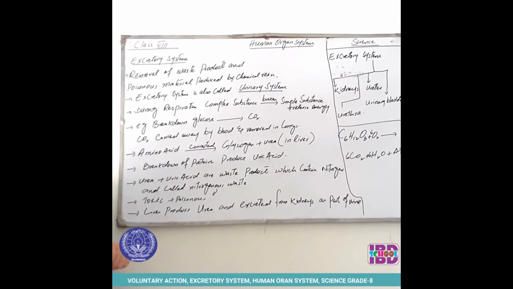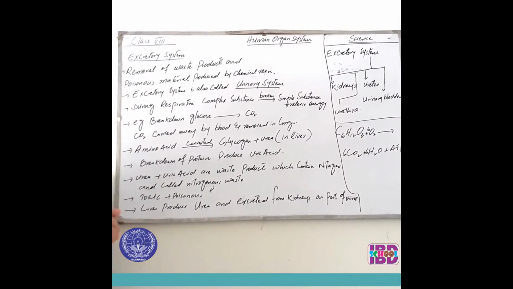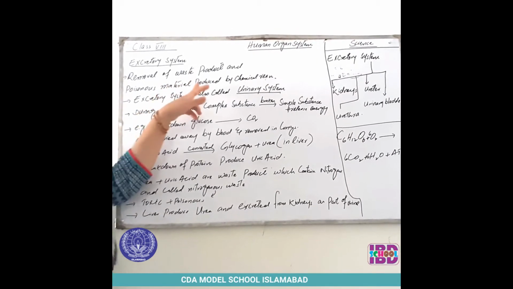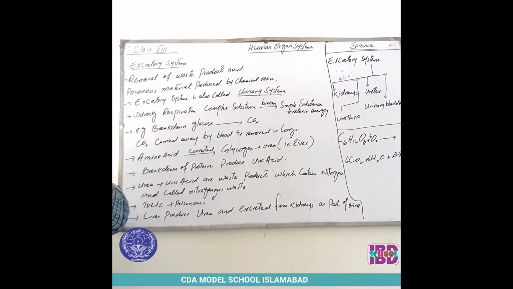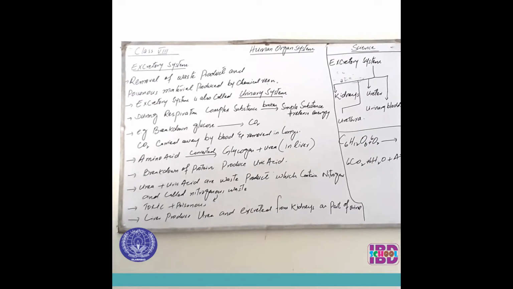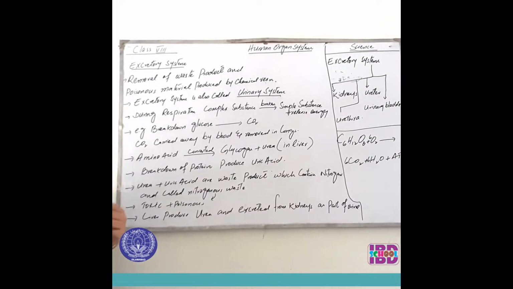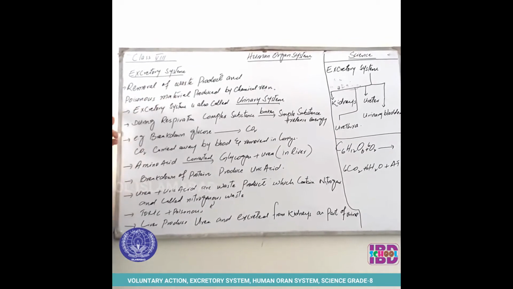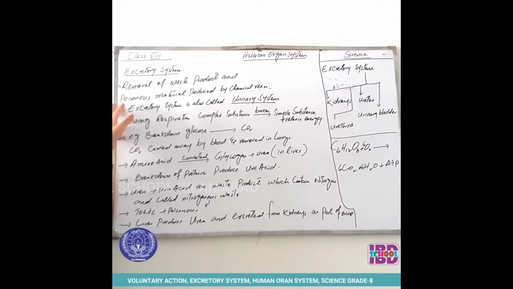Today we discuss the next topic, the excretory system. First of all, I will define the excretory system. What is the excretory system? It is the removal of waste products and poisonous material produced by chemical reactions. All the waste materials and poisonous materials produced in our body should be removed. The removal of these products from the body is called the excretory system.